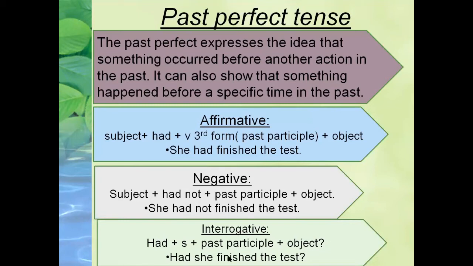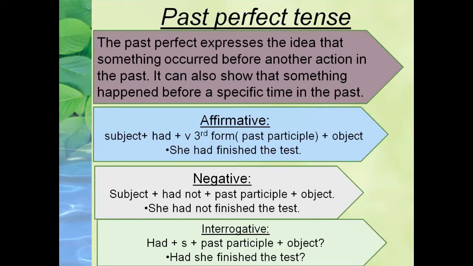Example, had she finished the test? Had comes first, then she is the subject, and the remaining you all know very well. Finished is the past participle, and the test is the object along with the question mark. Now again I am repeating what past perfect tense is. Past perfect tense shows the sequence of actions that occurred in the past, in which the first action is interrupted by the second action.